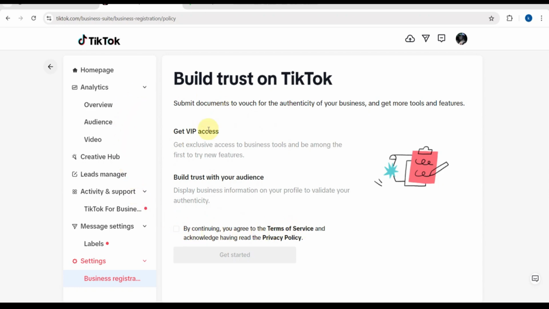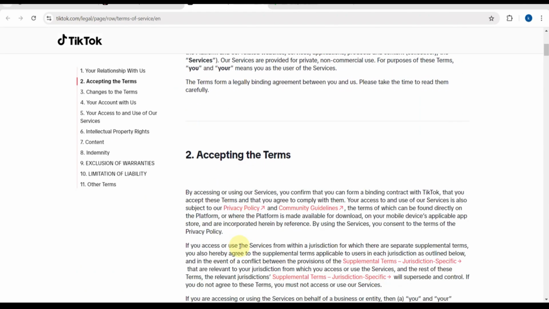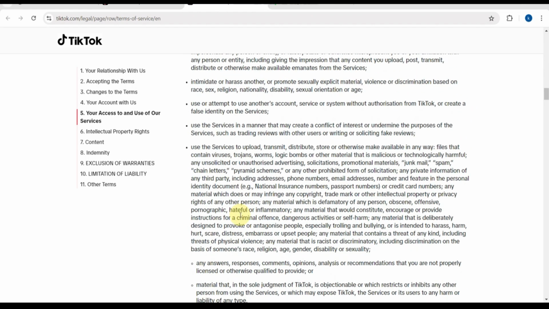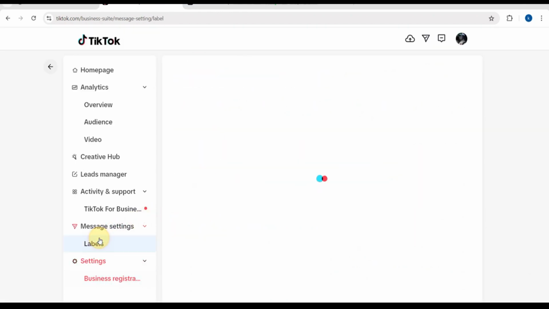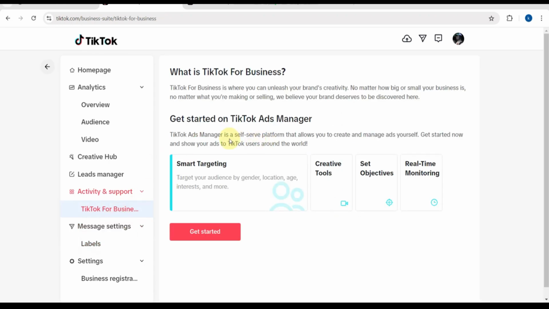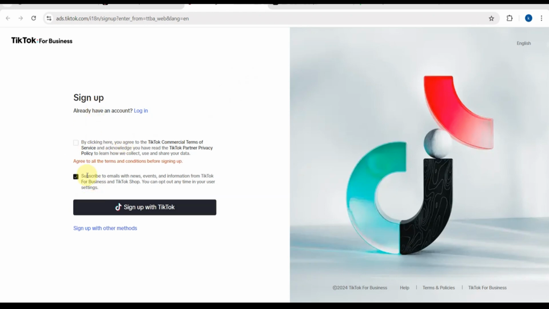You can also have VIP access and build trust with your audience. By continuing, you agree to the terms of service and acknowledge having read the privacy policy. You will be able to read the accepting of the terms, the changes to the terms, your account with them, your access to and use of their services, and the labels. Here are some features of switching your account to a business account. Just take note, guys, and then you just need to get started, and you will be directed to another page.